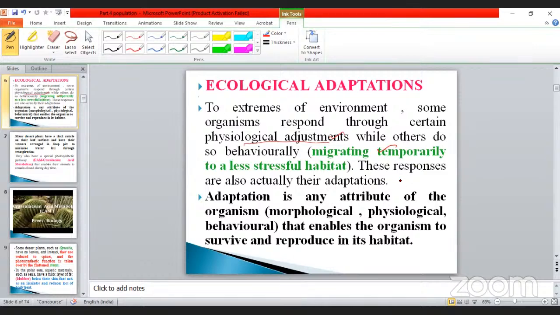Taking one of the microorganisms as an example, bacteria. What happens during unfavorable conditions? There is a covering. That covering is called a hard coat, and that hard coat is called a spore. The spore formation, sorry. The spore is produced during unfavorable conditions.